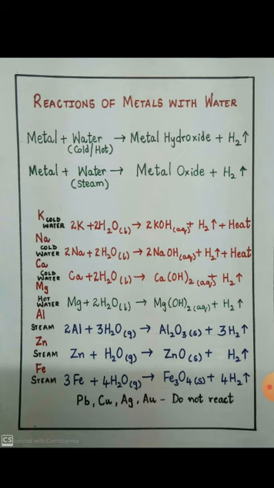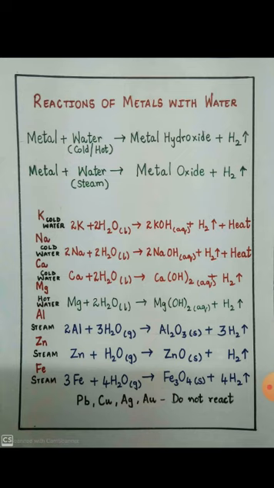Calcium is comparatively less reactive than potassium and sodium, but still it reacts with cold water, forming calcium hydroxide and hydrogen gas. Magnesium reacts only with hot water to form magnesium hydroxide, and hydrogen gas is evolved.